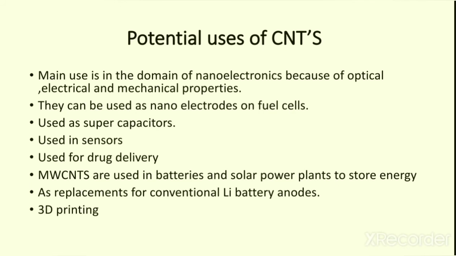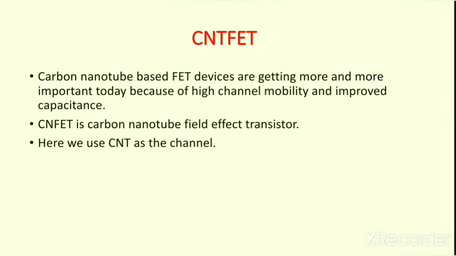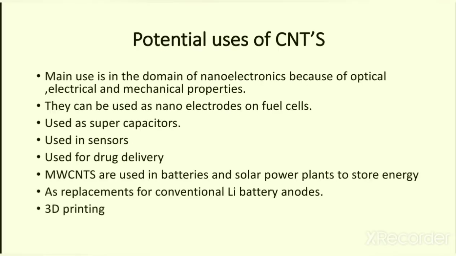Another area is 3D printing. 3D printing is an area where carbon nanotubes have a main use. So these are the main potential uses of carbon nanotubes. Other than these, there are many other uses. Carbon nanotubes can be used in efficient long distance power transmissions. Then they can be used in aircraft technology, then in memory devices, in chips, etc. Then in the field of defense, we can use it in bulletproof jackets, etc. Then we have nanofibers, which are made up of carbon nanotubes, and so on.